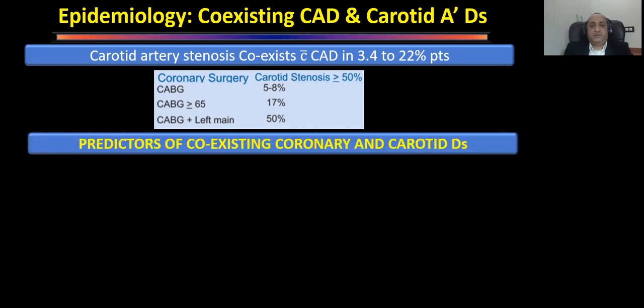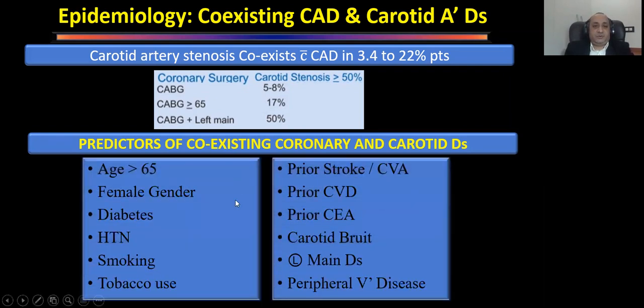So then, what are other predictors which will tell us that we have a patient who has come to us with symptomatic coronary artery disease, and we are planning to do coronary artery bypass grafting? What are the predictors that this patient might have significant disease in the carotids also? There are multiple. Age more than 65 is a risk factor, not 55. Female patients are more likely to have coexistent disease in the carotids. Diabetics, hypertensives, smokers, and tobacco users are also more likely to have disease.